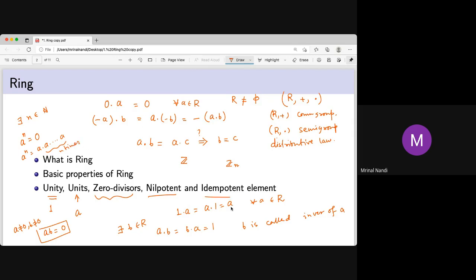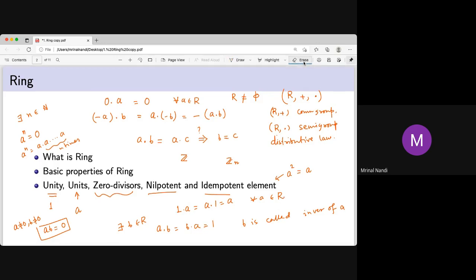Now, idempotent. You know what is idempotent? Just a squared equal to a, then it's called an idempotent element. So this is the basic terminology and some properties and examples of the ring.